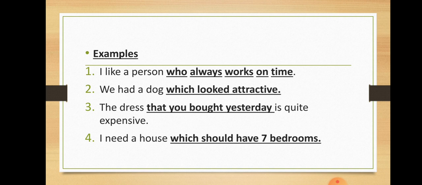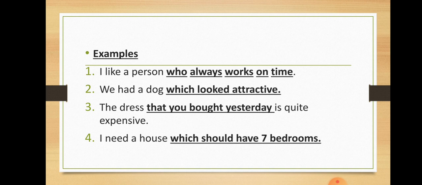So girls, remember, just like the adjective phrase, adjective clauses must have the nouns or the pronouns just before the clauses. Like person in this first example, person is placed just before the clause. So the relative clause or adjective clause must have a noun or a pronoun before it.